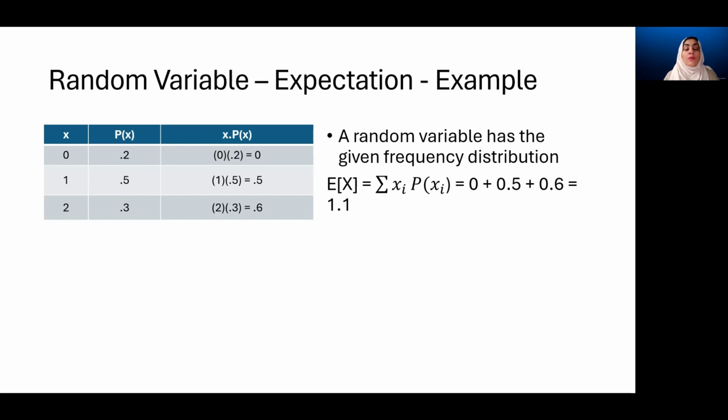So the interpretation of this is that, because a random variable represents the outcomes of an experiment, you can interpret it as the experiment will have on average this output, which is 1.1.